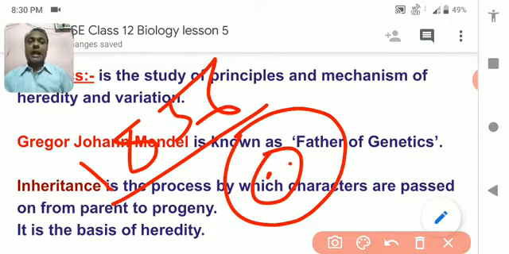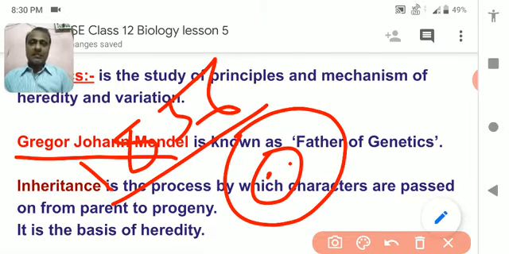At that time a person who had no knowledge of biology discovered this science, that is genetics. So the three scientists wondered, and they called him the father of genetics,